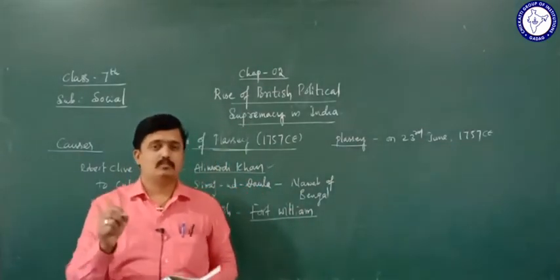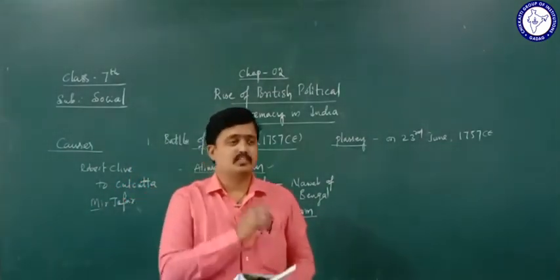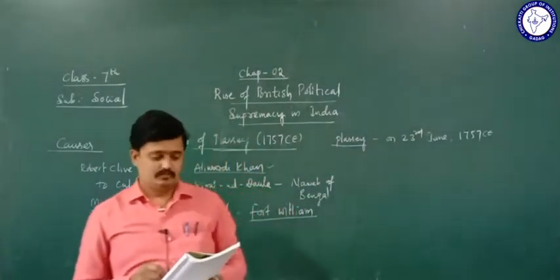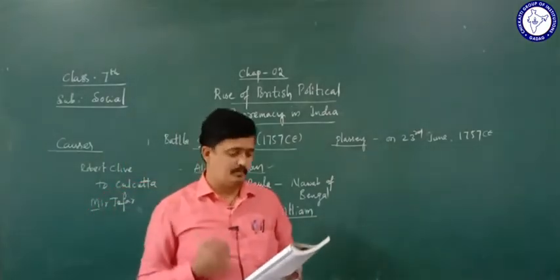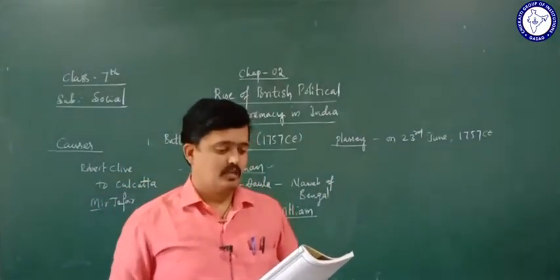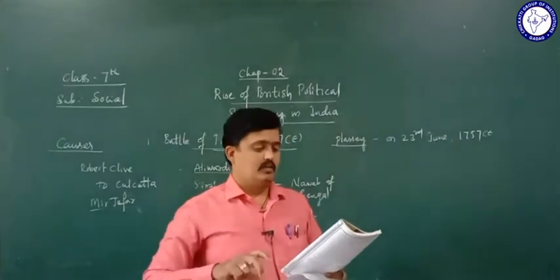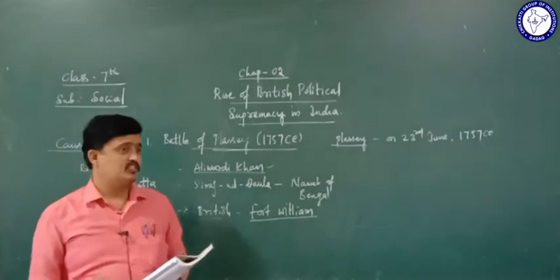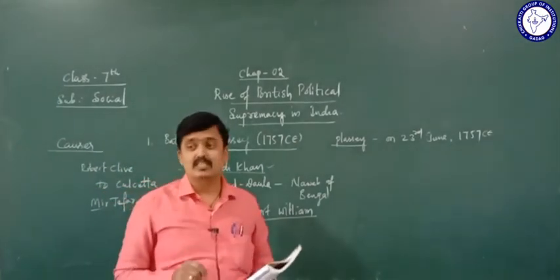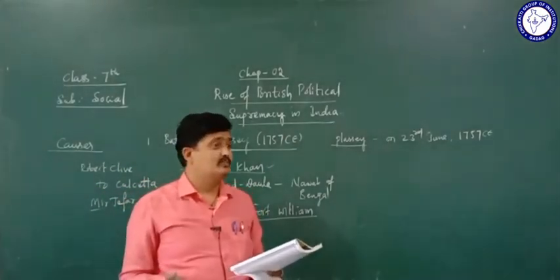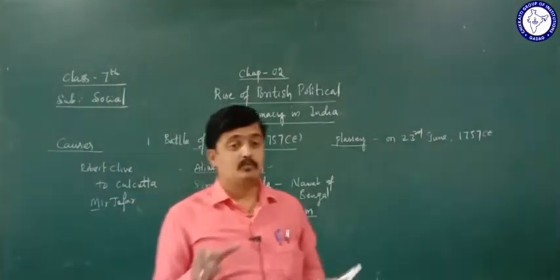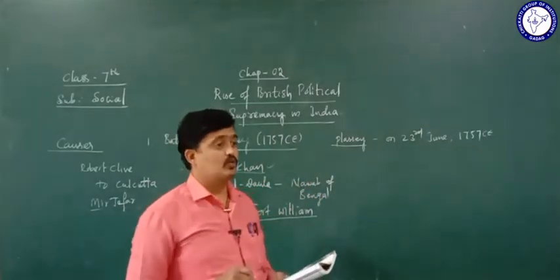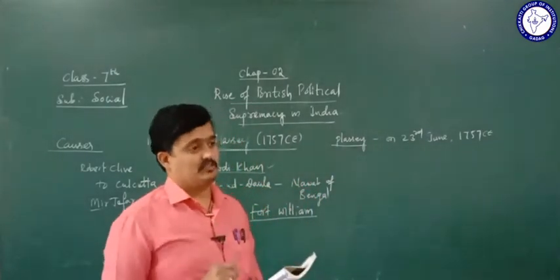Who became the puppet in the hands of the British? Mir Jafar. The British East India Company earned huge money after this war, and also obtained control of the Zamindari system in the districts called 24 Parganas.